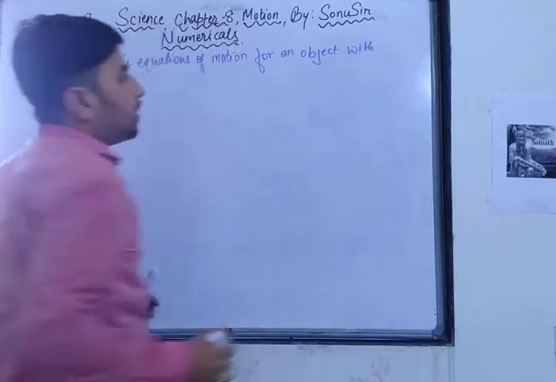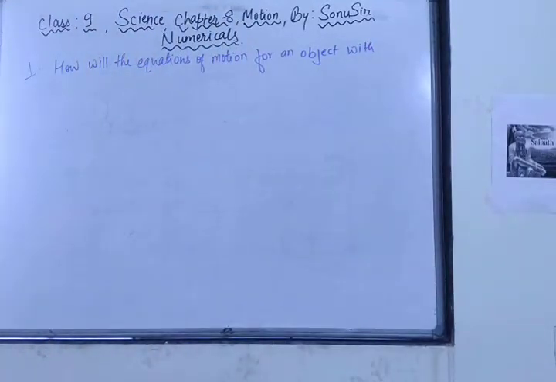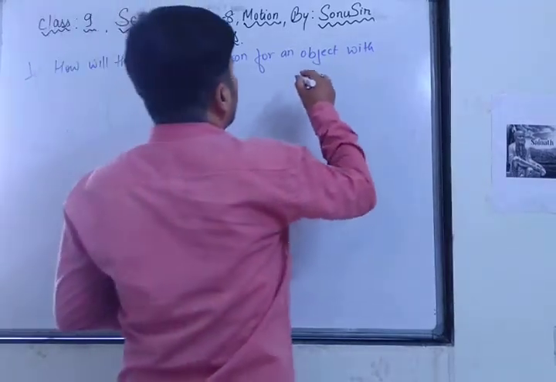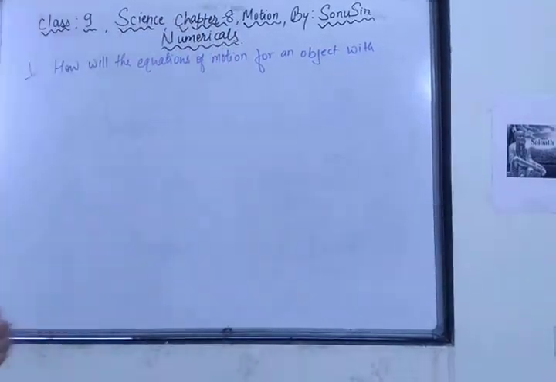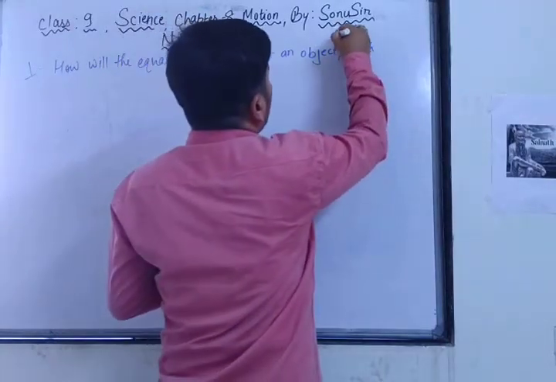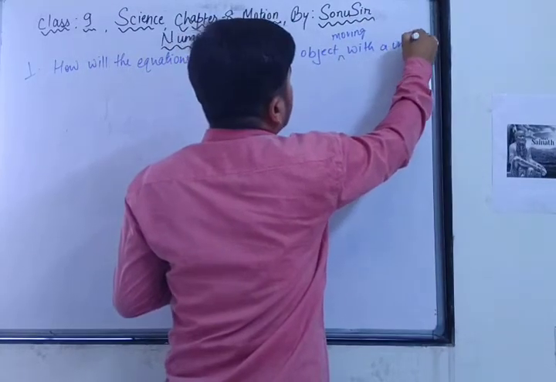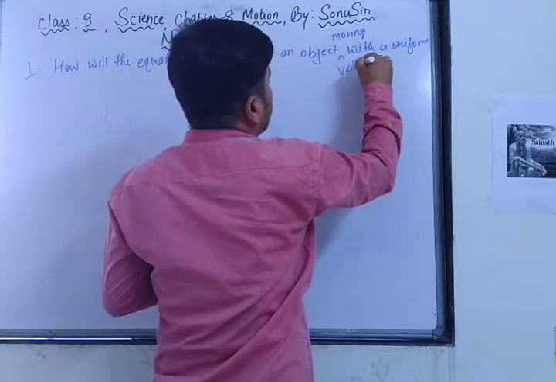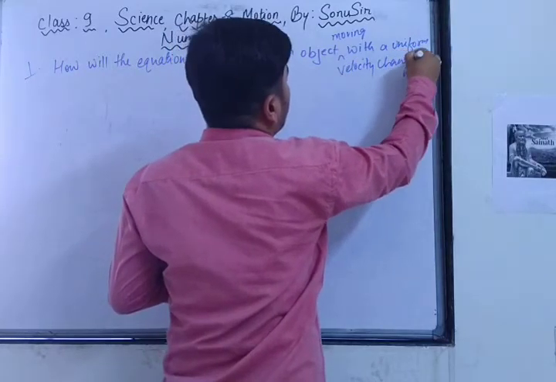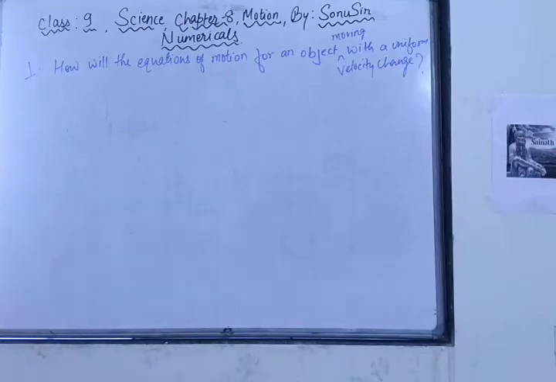How will the equations of motion for an object moving with a uniform velocity change? Got it? The question is, how will the equations of motion for an object moving with a uniform velocity change?